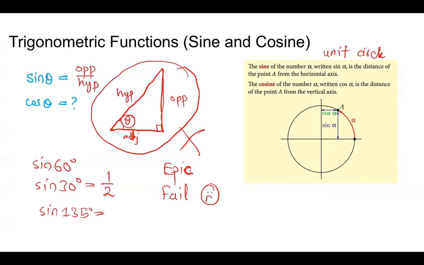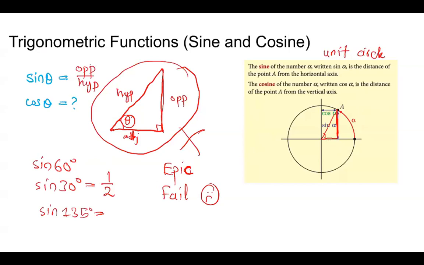So how do we actually define sine theta and cosine theta? The sine of a number alpha or an angle alpha, which we write as sine alpha or sine theta or sine x, same thing, is the distance of the point A from the horizontal axis. Let me make the triangle here, the same triangle, but now inside the unit circle. The vertical component of this point will give me the value of sine theta, and the horizontal will give us cos theta.